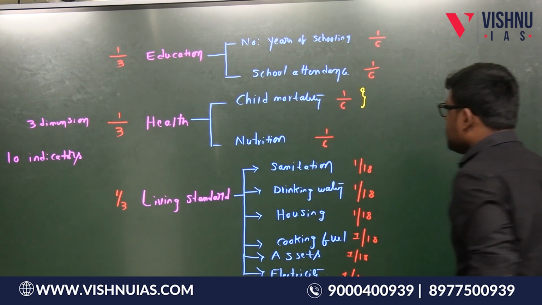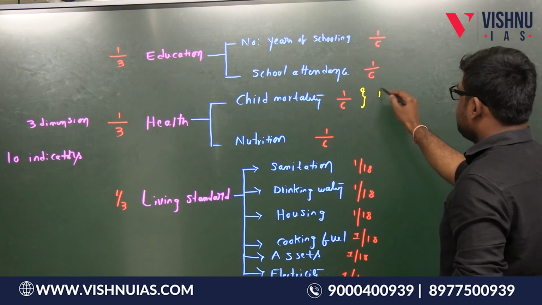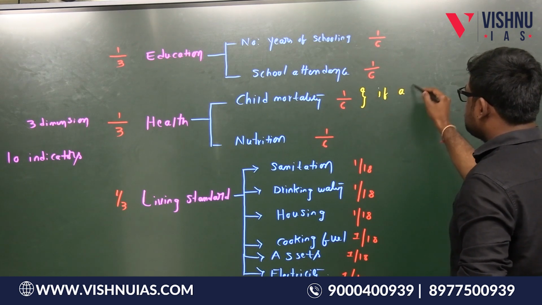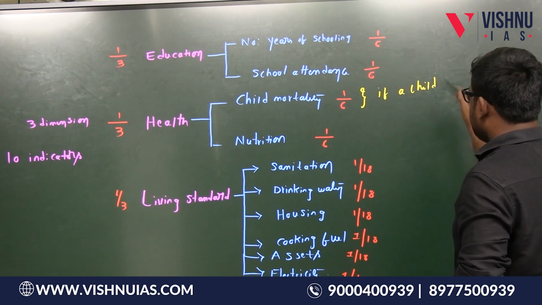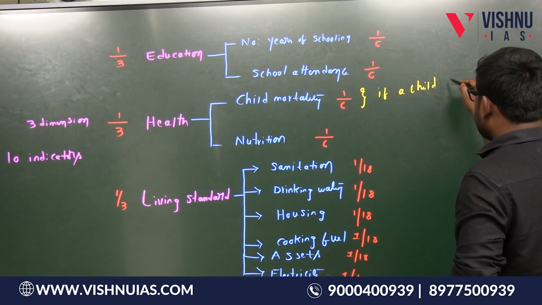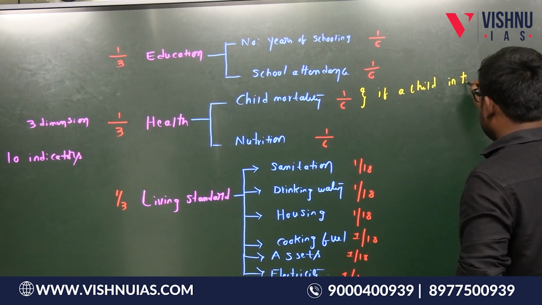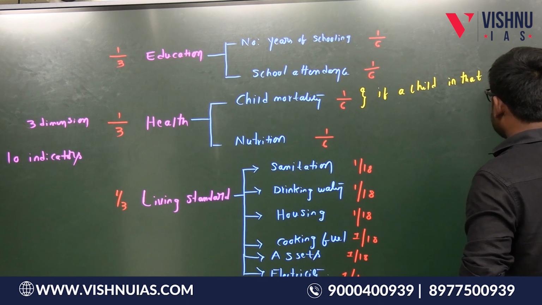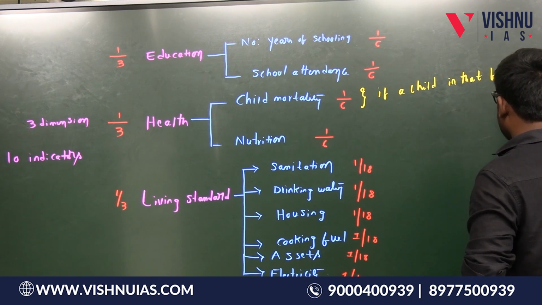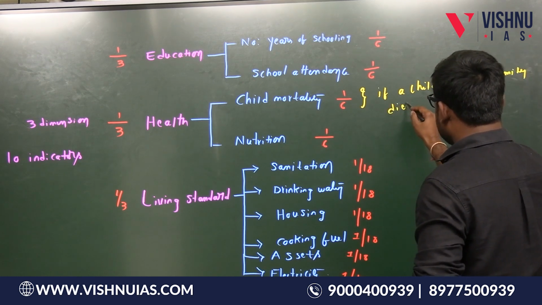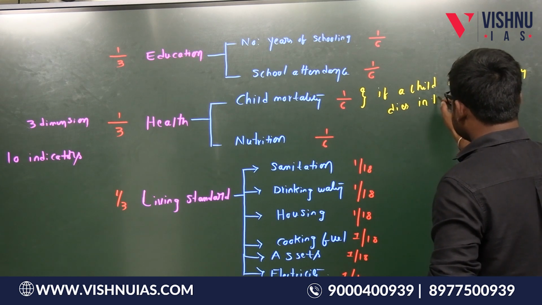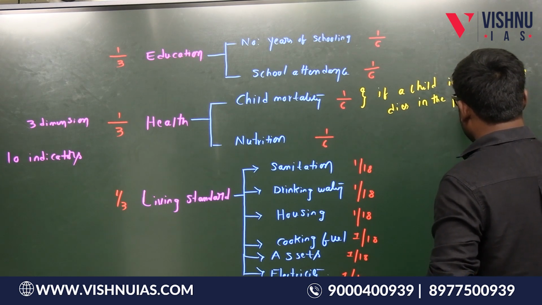Under this indicator, for example, if a child in that particular family dies in the past 5 years.